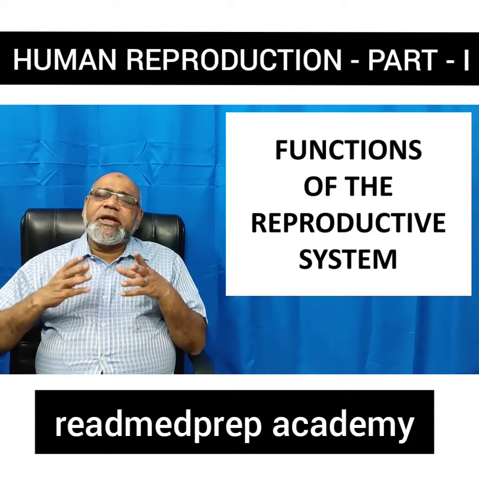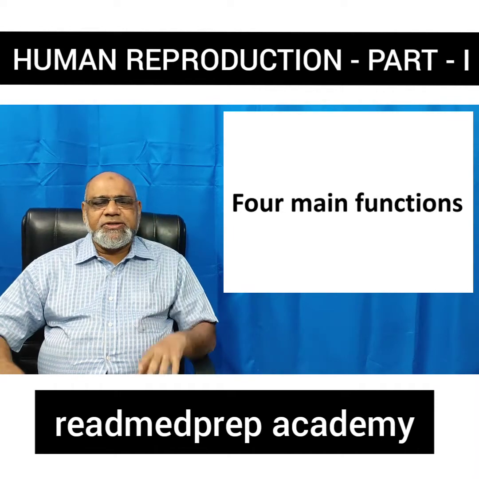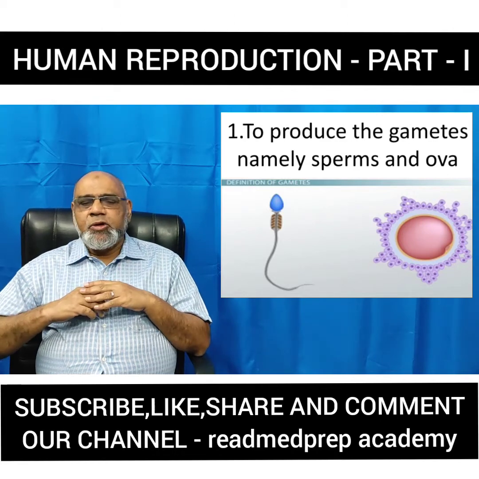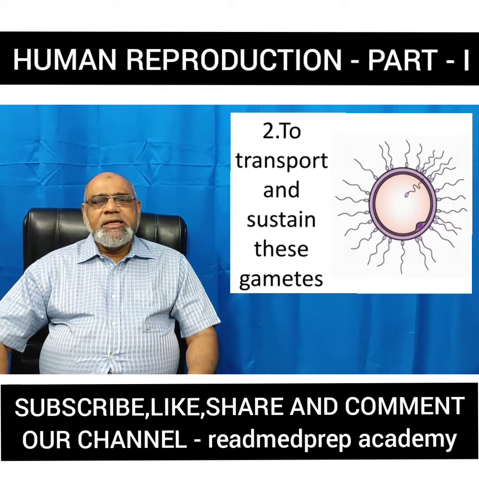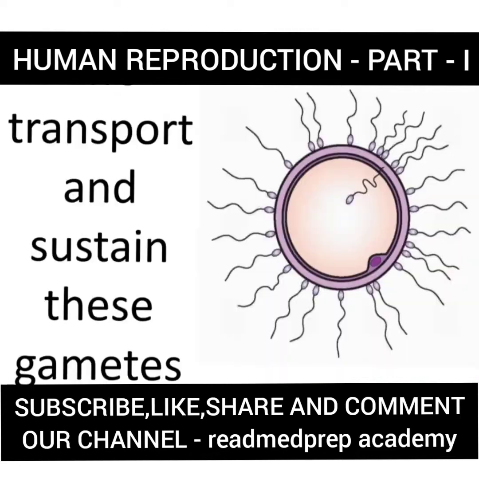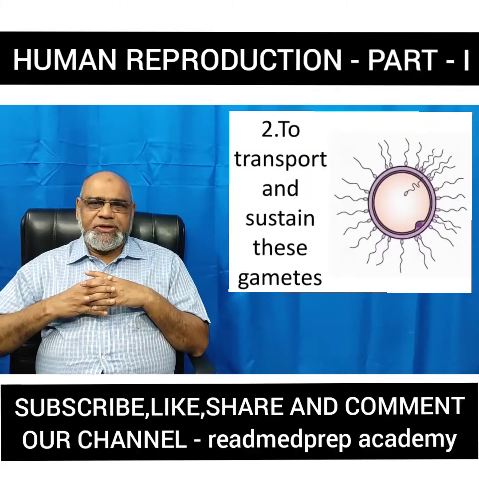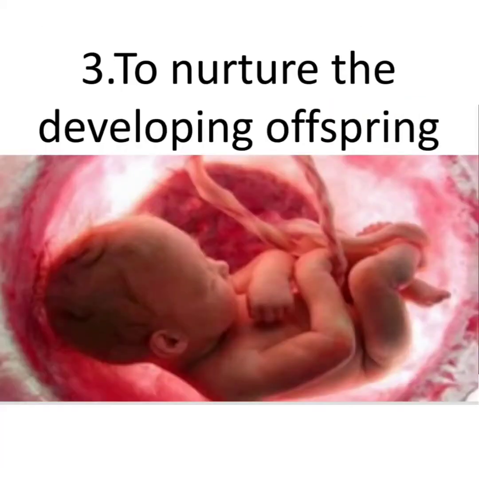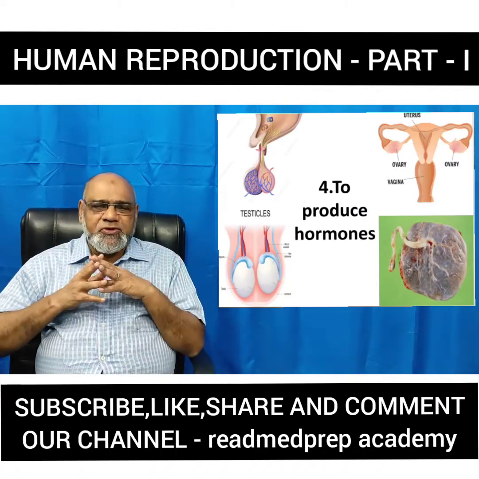What are the functions of the reproductive system? Let us go one by one. There are 4 main functions. The first function is to produce the gametes. What are the gametes? Namely, the sperms in males and the ova in the female. Second is to transport and sustain these gametes. Thirdly, to nurture the developing offspring. Fourth one is to produce the hormones.